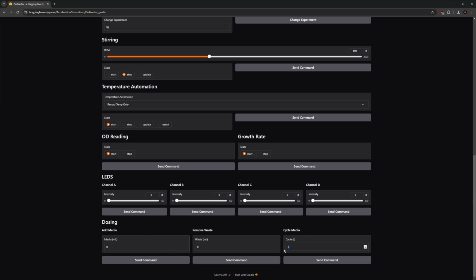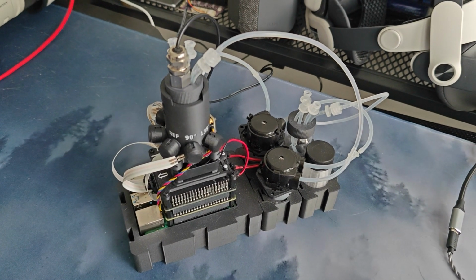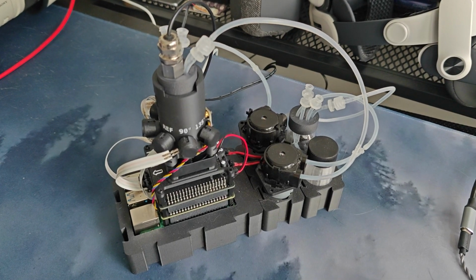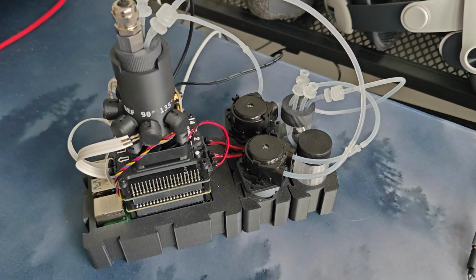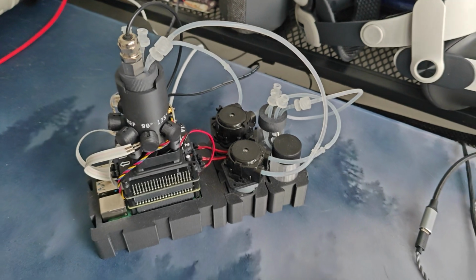For example, we also demonstrate cycling media. So this is time in seconds. It will start the main pump and the removal pump at the same time. Now we can see the water cycling in and out of the Pioreactor.